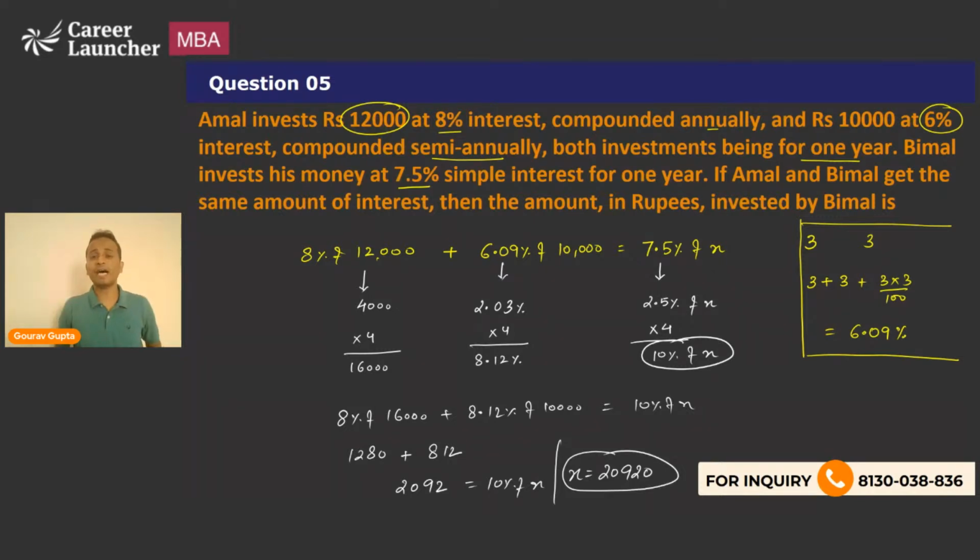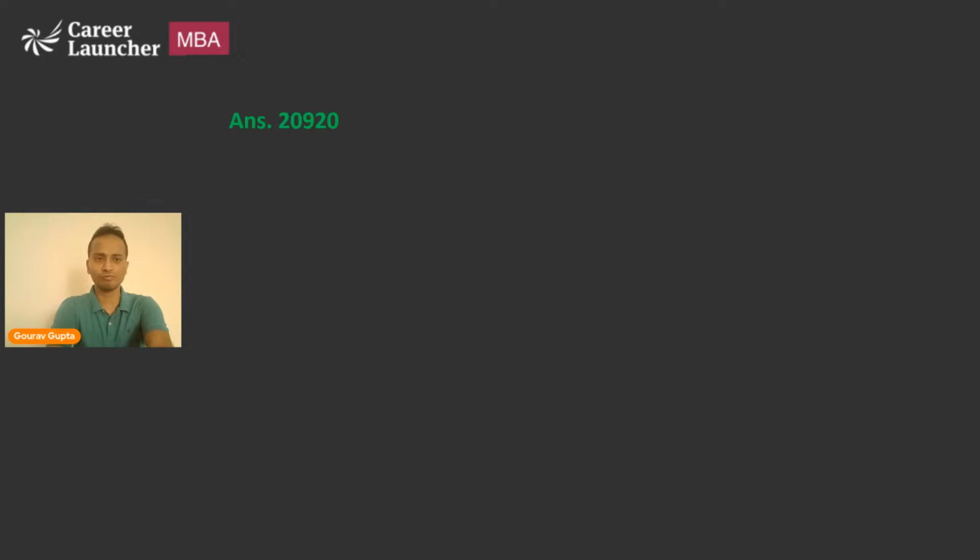Now look at the way I have done the calculation. There are no chances of error, or very less chances of error, if you perform calculations in this manner. So the answer here is 20,920. All right, fine. So friends, that was the fifth and the final question of the day.